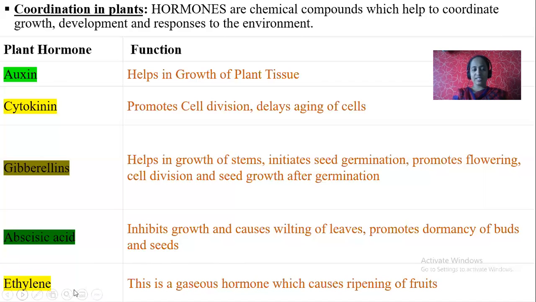Actually, this hormone is naturally present in the plant. It should happen naturally. But as humans are greedy, before ripening they cut the fruits and expose the raw fruits to ethylene gas, and the ethylene gas ripens the fruits artificially. So this is bad for our health.